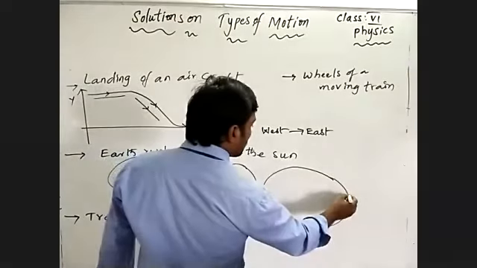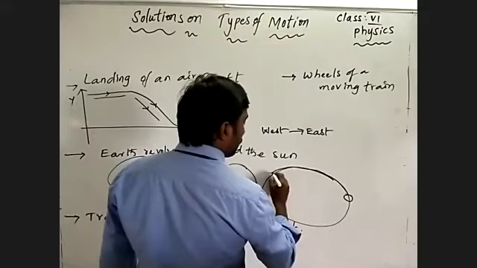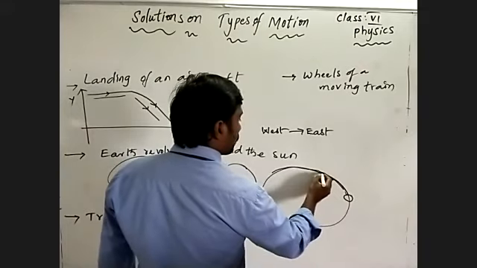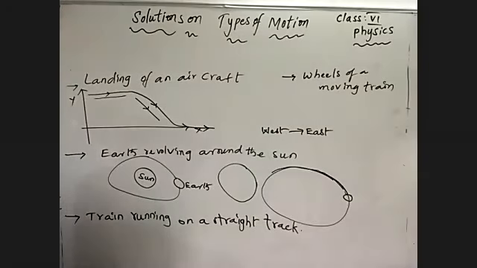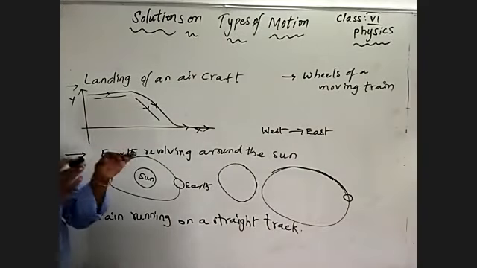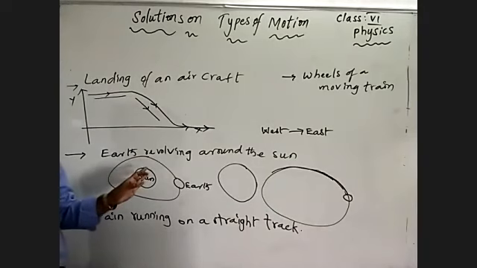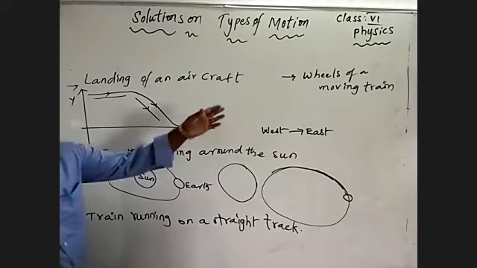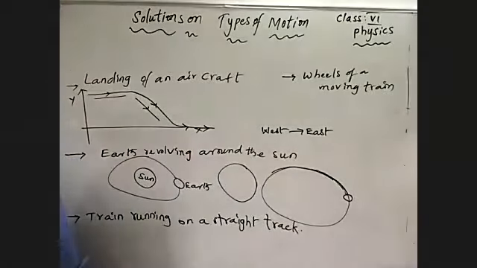So when the Earth starts to rotate and travels straight, it travels to the maximum height. Generally you can say it travels vertically, then after that horizontally. So the revolving around the sun is also two-dimensional motion. And the wheels of a moving train are the same as those two, so that is also two-dimensional.